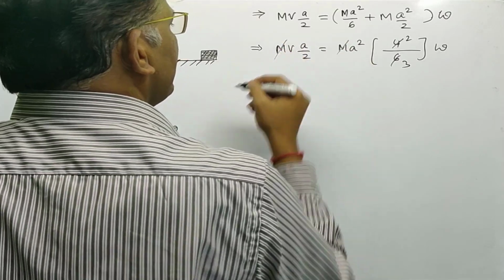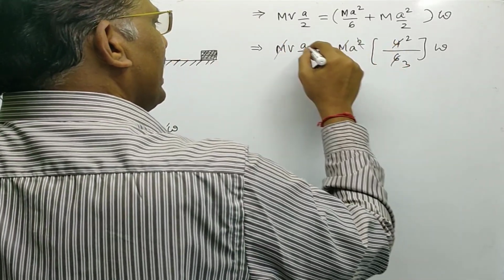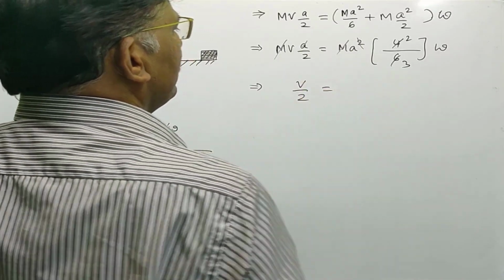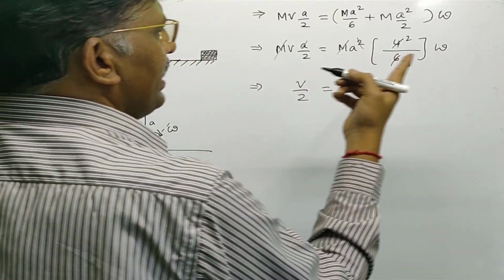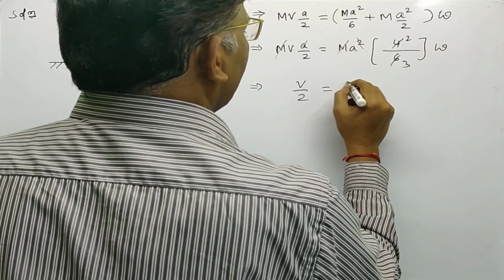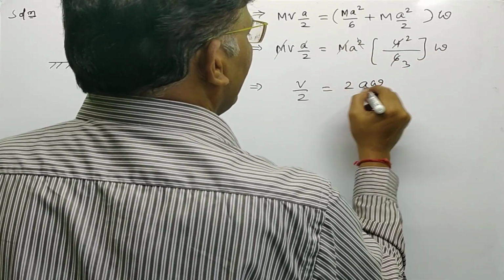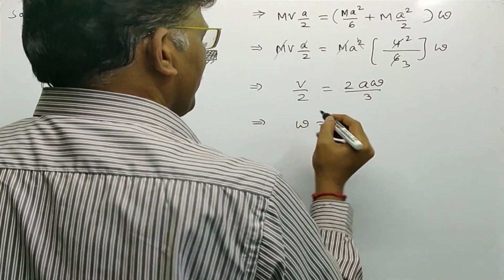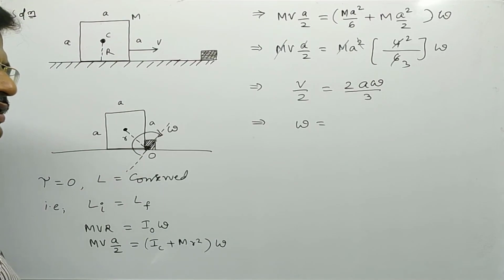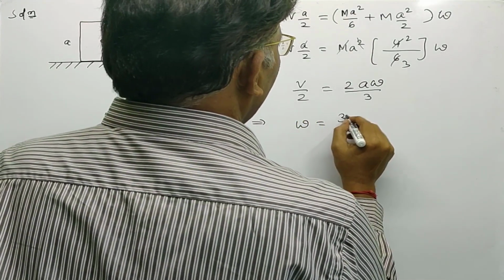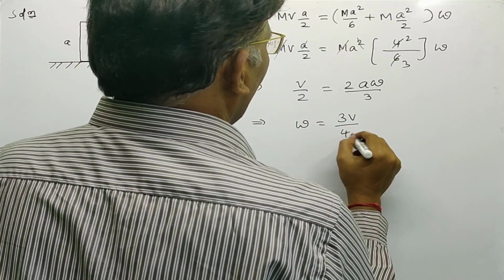Now m cancels on both sides, and one a cancels, so on the left side v by 2 remains, which is equal to 2 a omega by 3 on the right side. That implies the angular speed after the block hits the ridge, omega, is 3v divided by 4a.